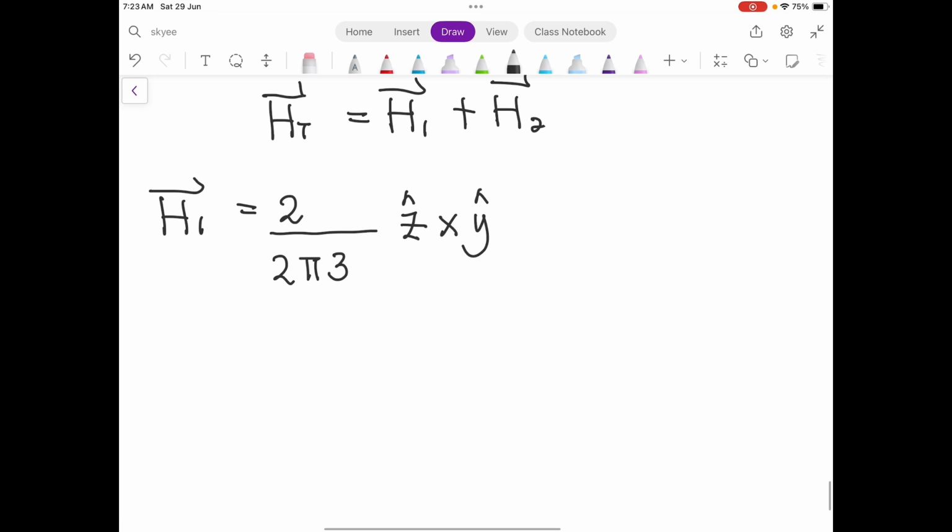So this is your H1, and you can calculate it. Z cross Y is equal to negative X. Z cross Y is negative X.